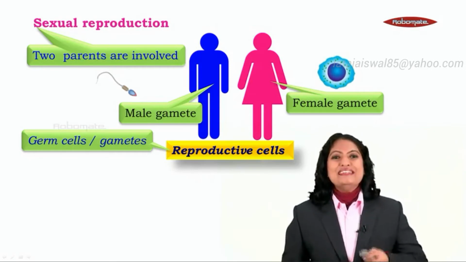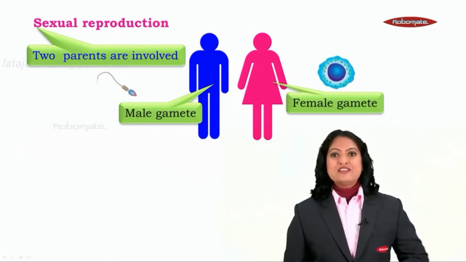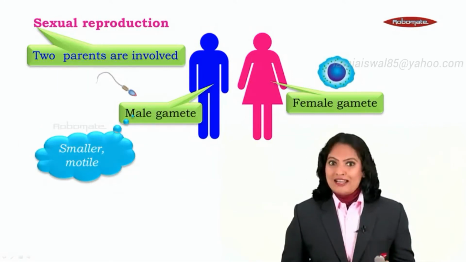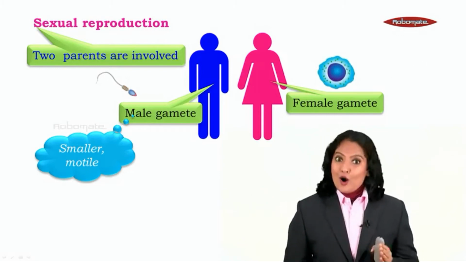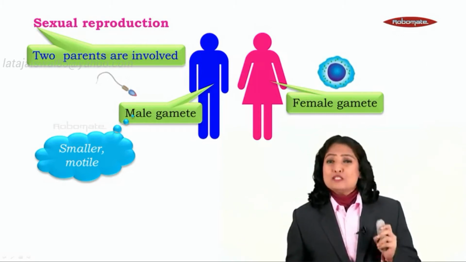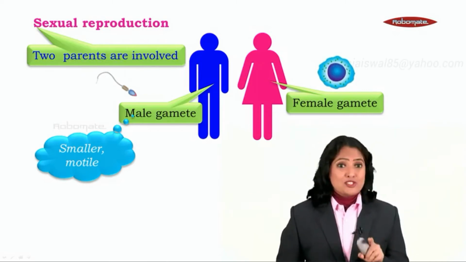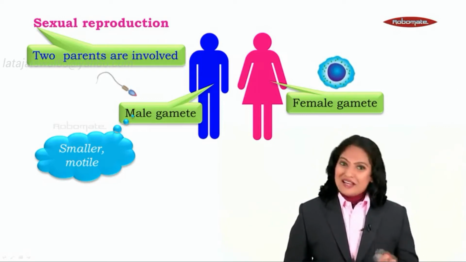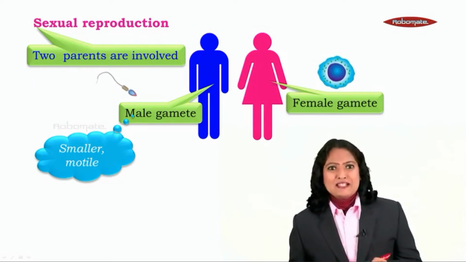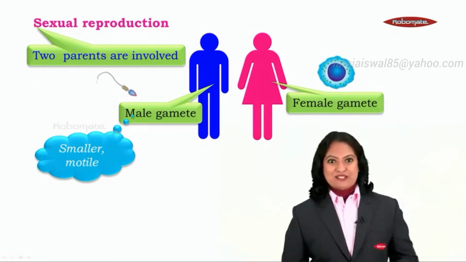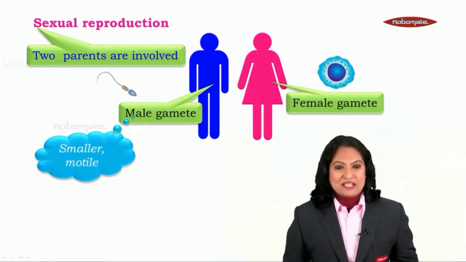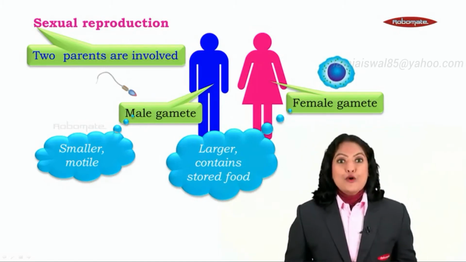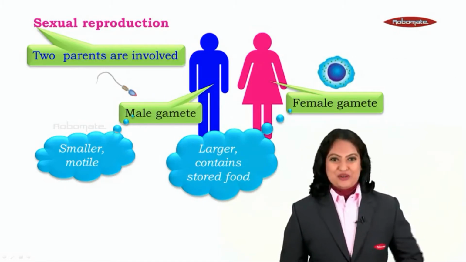Okay, so let us go to the next step in sexual reproduction. Students, the male gamete is going to be smaller and it is going to be motile. The word motile means it is going to exhibit movements. Here is the clue. In short, the male gamete is going to move and try to reach the female gamete. So how is the female gamete? The female gamete is larger and it contains stored food, the food which is required for the new life which is going to come.